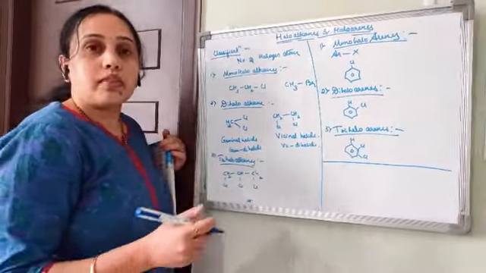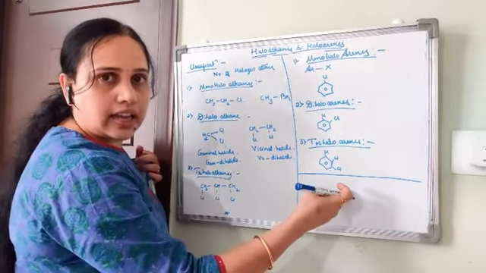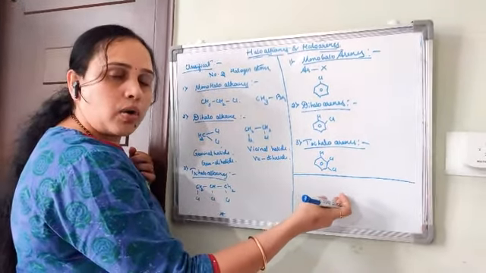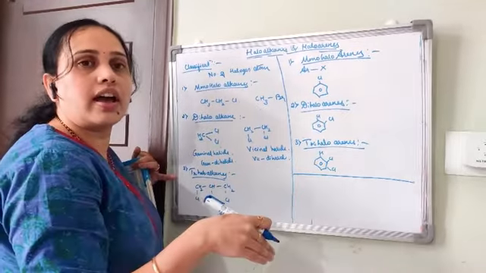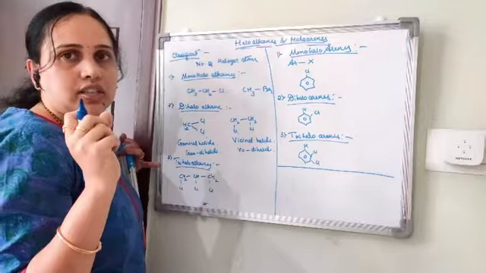But here monohaloalkanes, or haloalkane halogen compounds, are going to be classified on the basis of hybridization.